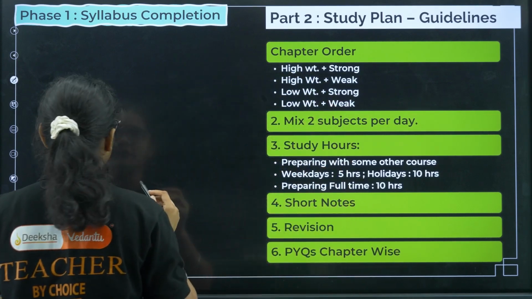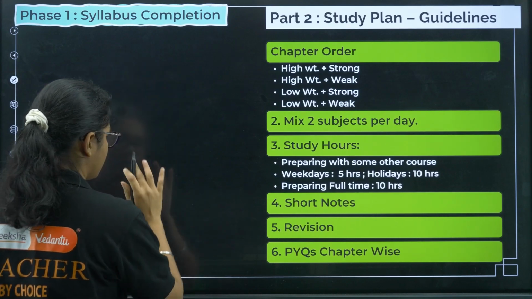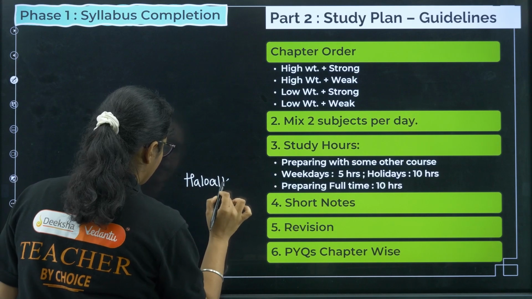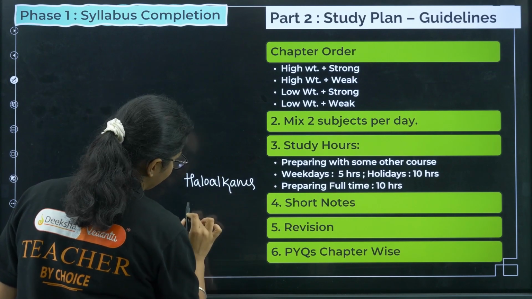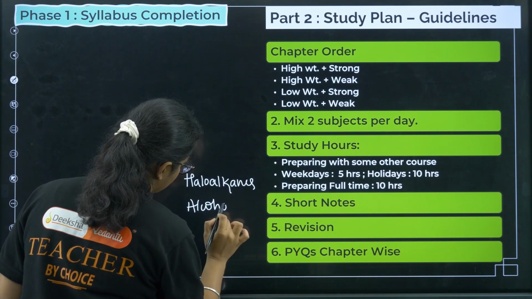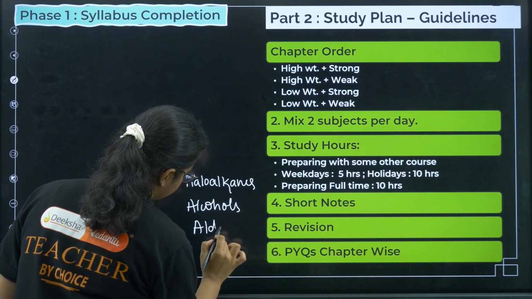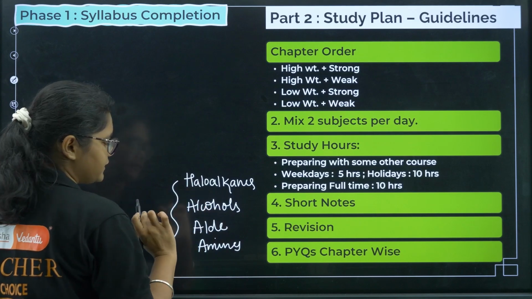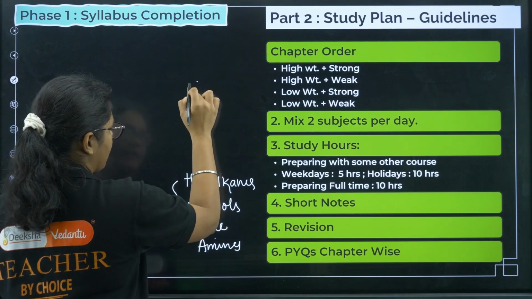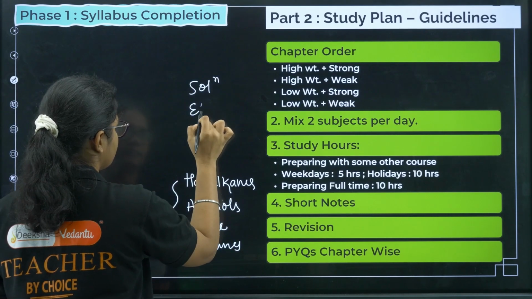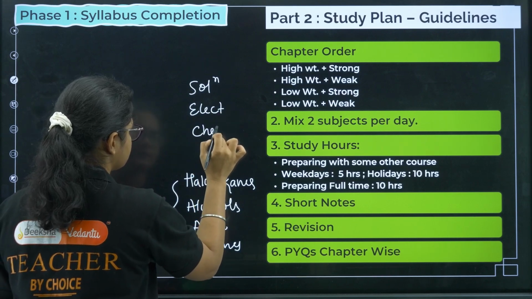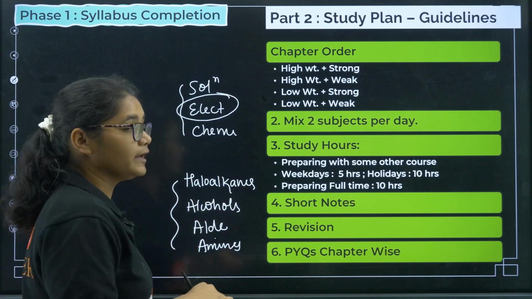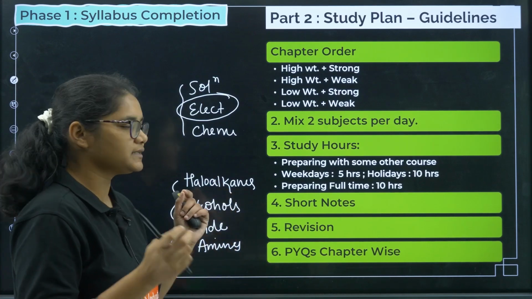For example, if I have a list, suppose haloalkanes, I remember haloalkanes, then I have alcohols, then I have aldehydes, I have amines. I know these all are high weightage chapters. Or I can write solutions, electrochemistry and chemical kinetics. I know these all are important chapters, but I am weak in this particular electrochemistry chapter. I can do solutions, I can do kinetics.